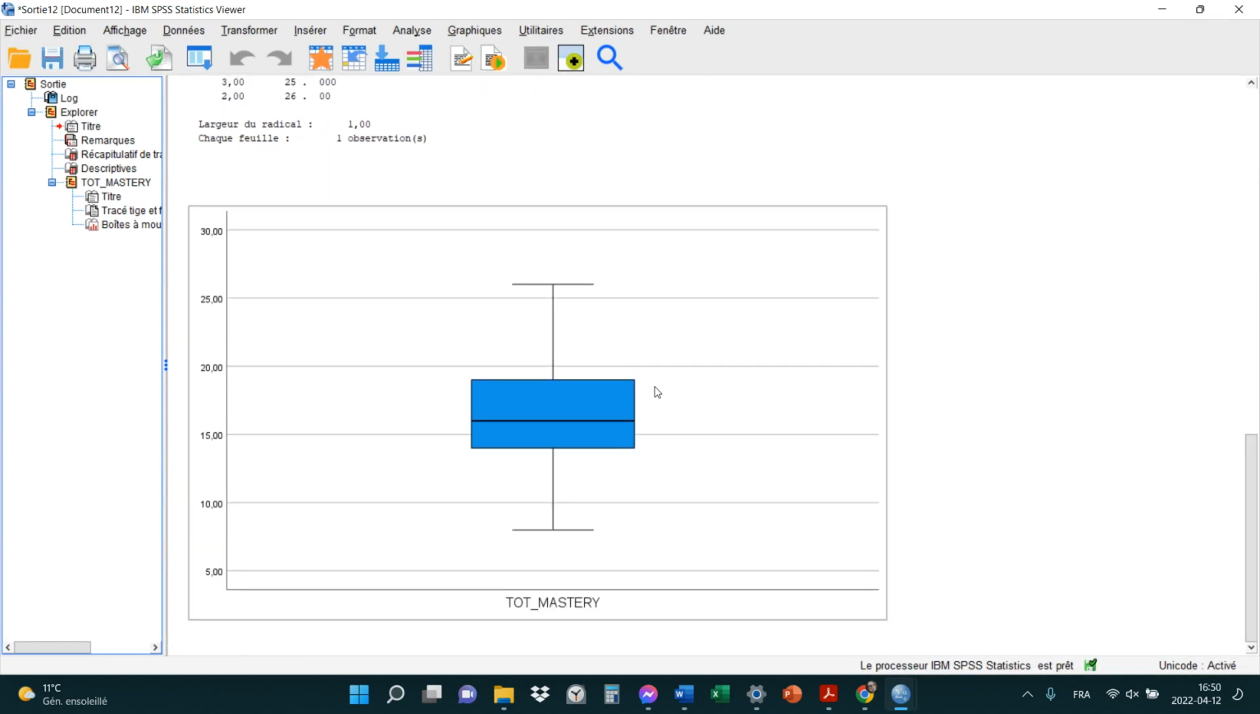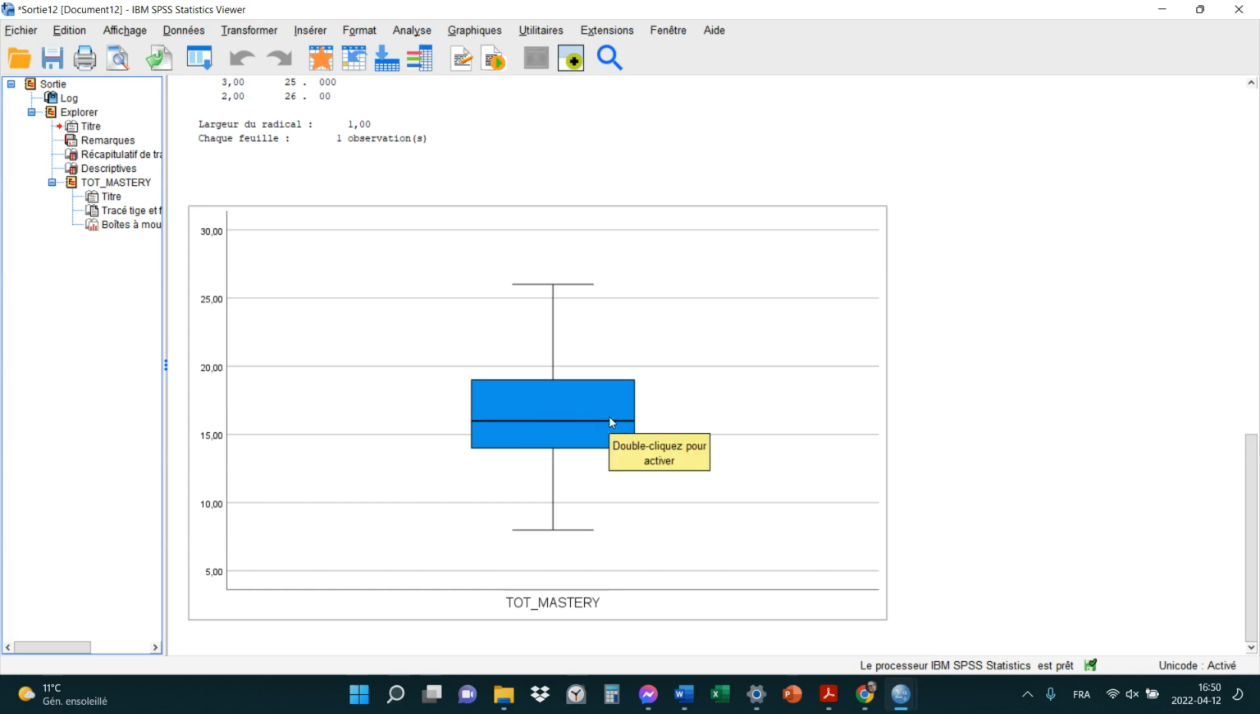This is called a box and whisker plot. Donc, c'est un graphique en boîte et moustache. Basically, what it gives you is this. Here is the median of total mastery, somewhere around maybe 16, approximately. This is the median, right?